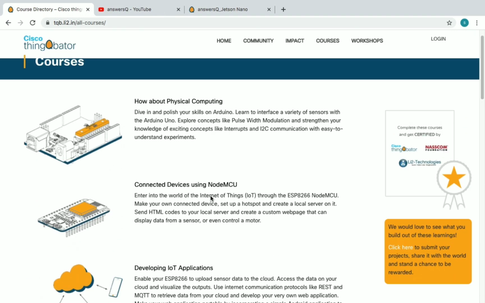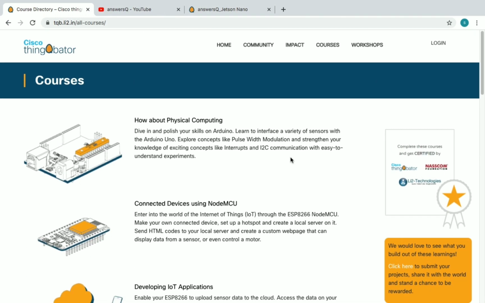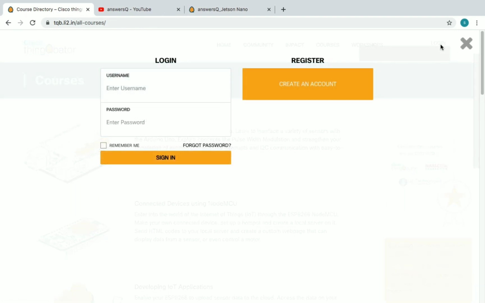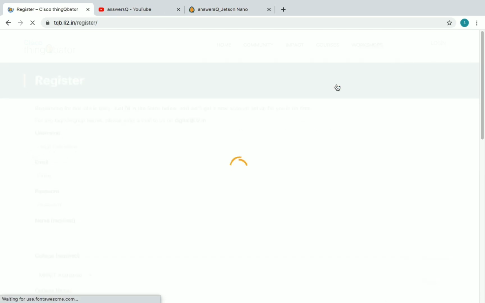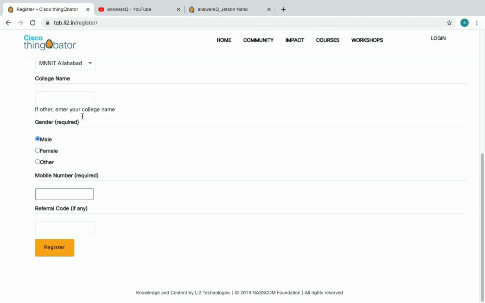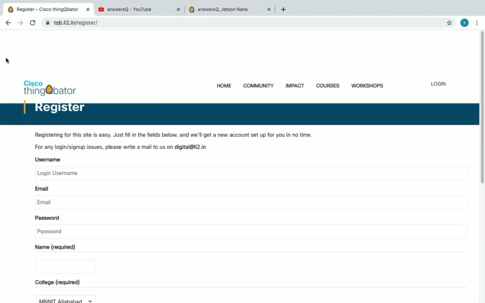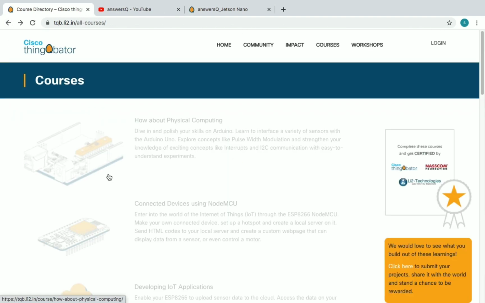Before enrolling in the course, we have to create an account if you don't have one. So you can see here login, just click on it. You will see this. If you already have a ThingQbator account, just give your username and password and sign into your account. If you are coming here for the first time, you have to click on create an account. And you have to give all the details and then click on register. So let me log into my account and catch up later.